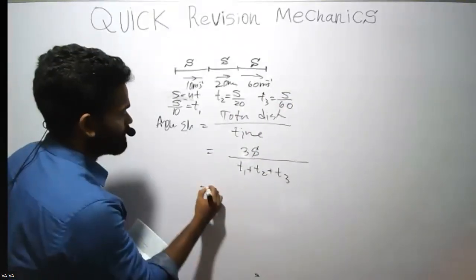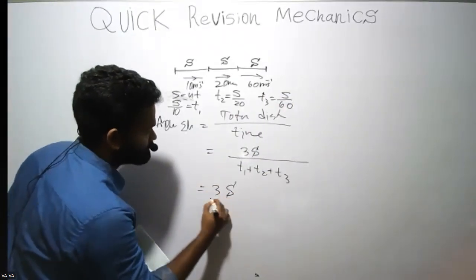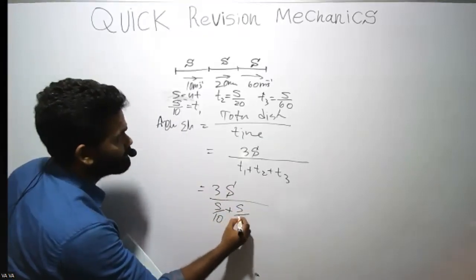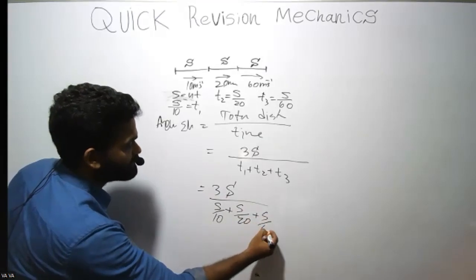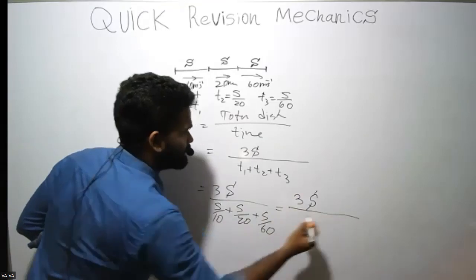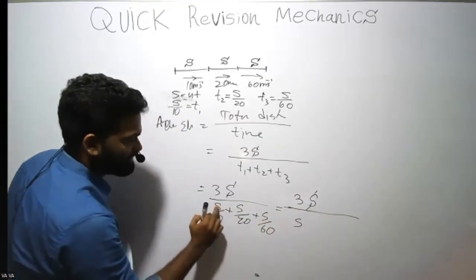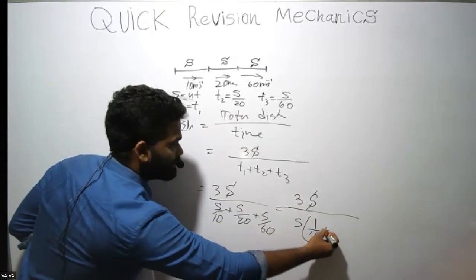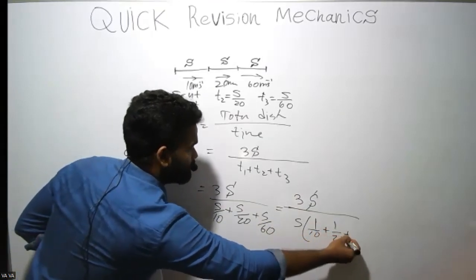So 3s divided by s divided by 10 plus s divided by 20 plus s divided by 60. You can take s out of these three. What do you get? 1 over 10 plus 1 over 20 plus 1 over 60.